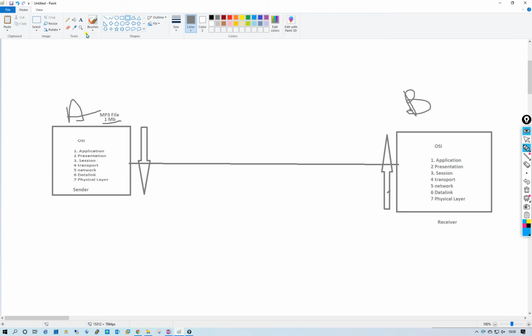Since we are the sender, the sender will send data from the transport layer to the network layer.